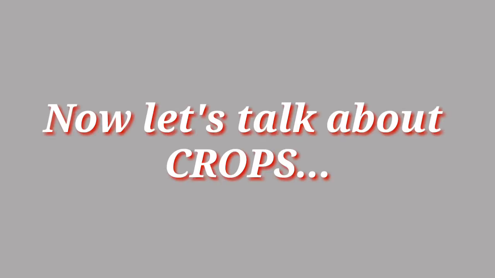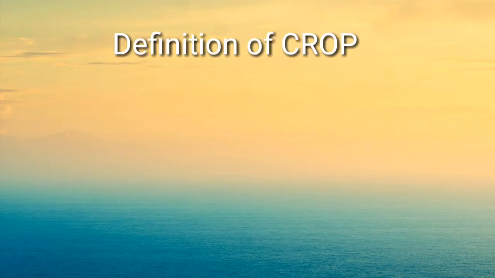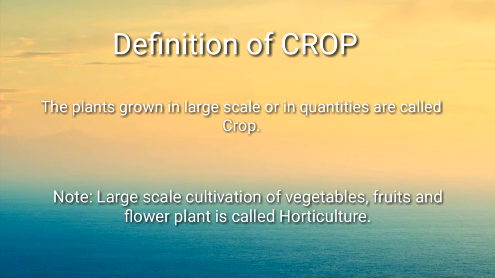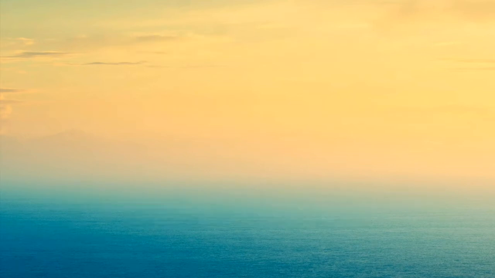Now let's talk about crops. Let's talk about the definition of crops. The plant grown on a large scale or in large quantities is called a crop. And a note: large-scale cultivation of vegetable, fruit and flower plants is called horticulture.